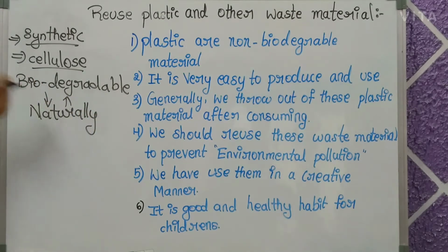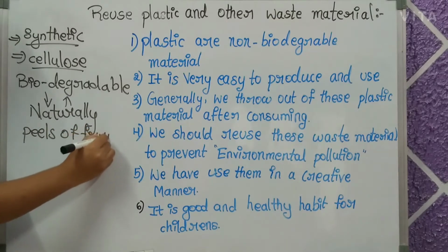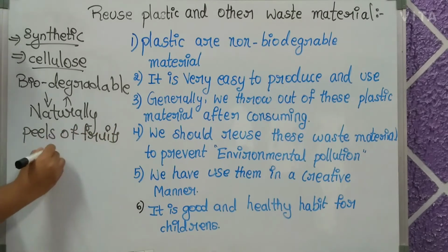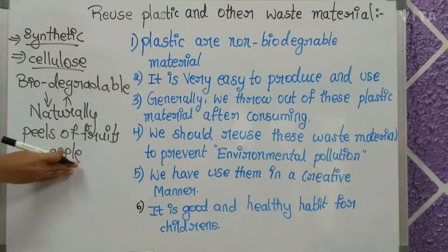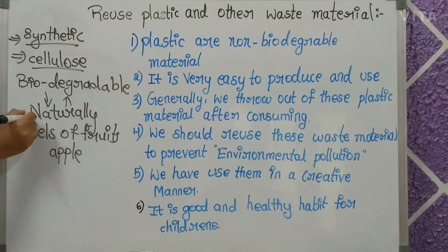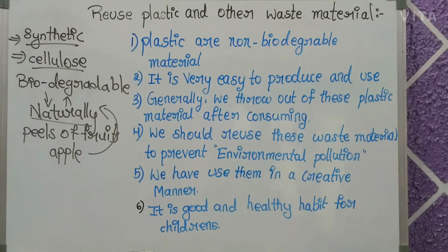An example is the peel of fruits. Your mother asks you to peel an apple, and the waste material of the apple you throw outside in the soil. It will decompose naturally. This waste material is known as biodegradable material. Now you have understood about biodegradable material.